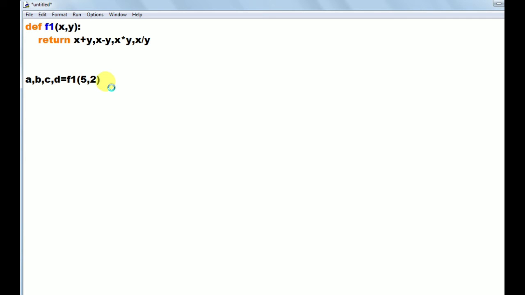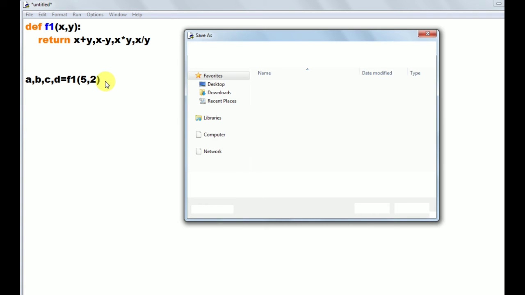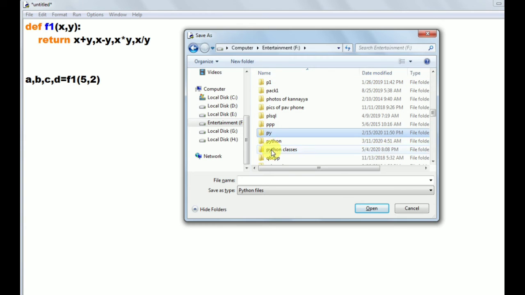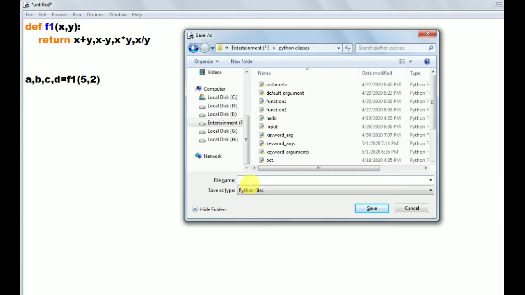I am saving the program in the F drive. I am saving this program in the folder Python classes. In the Python classes folder, I am saving this. I am giving the file name as multi-return.